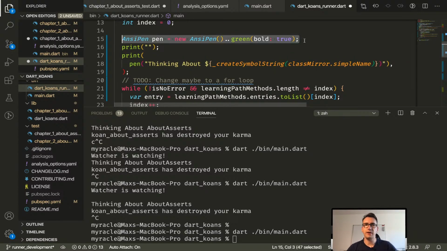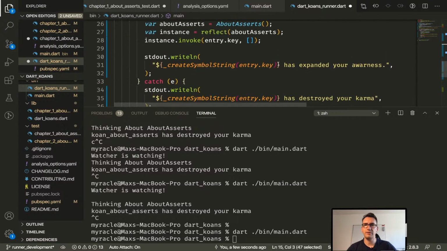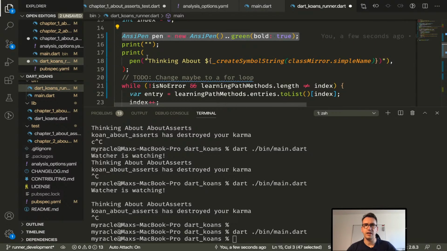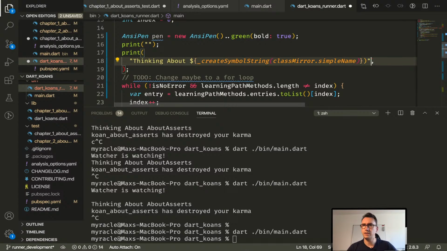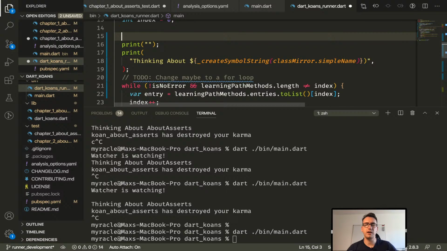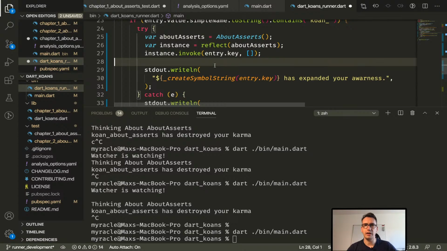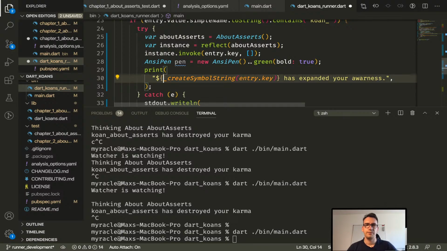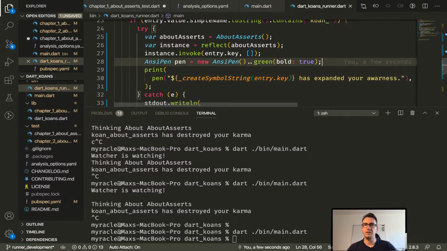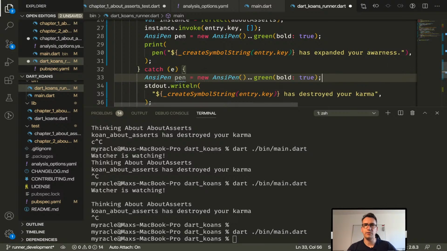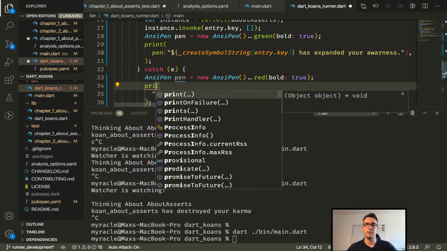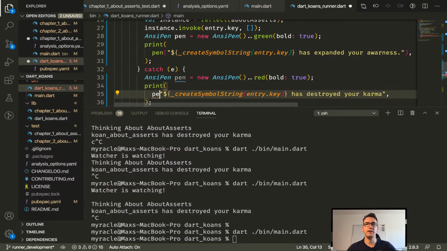This is that part, and there the pen needs to be finished, of course. Cool. And the second thing is inside of our error messages, where we want to have that. And this one is not even green, this is just white. It would be just in our positive case where we make something green. So whenever there is something positive, we are here, and then we would go inside and say print this whole thing with the pen. Voila. And now this will be green, and for the error case we do exactly the same thing, call that red, and here we would also replace that by a print and give the pen surrounding it.